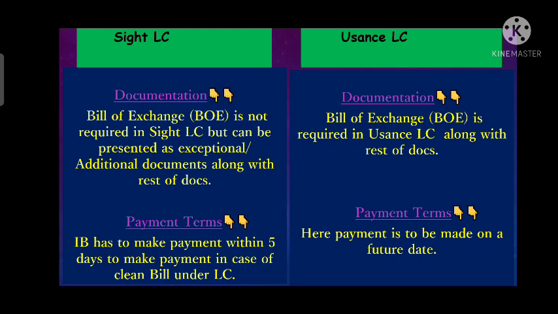If it is a discrepant bill, then it will make the payment post acceptance from the issuing bank, after getting acceptance from the applicant. So in a usance bill, as we know, he has to make the payment on a future dated or predetermined future date.